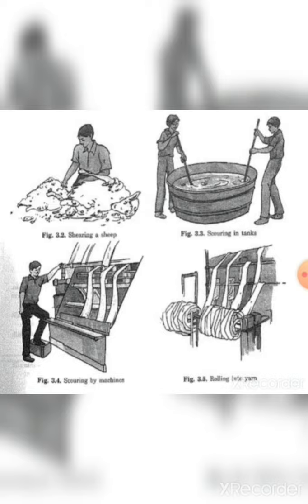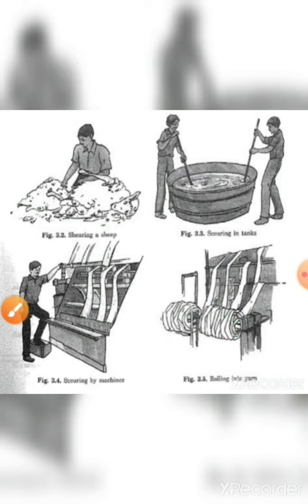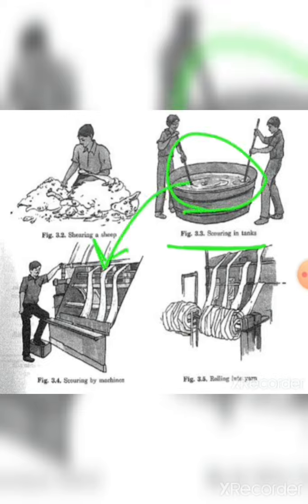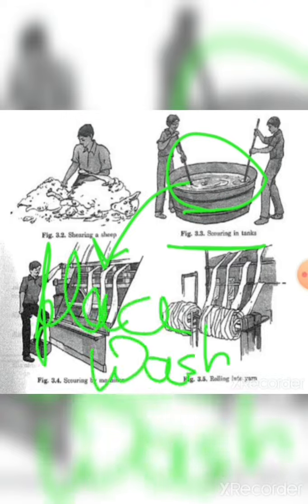So let's start. Now, in the first picture, you can see shearing of a sheep. Over here, the fleece of sheep is shaved. The second one is scouring in tanks. This is a very important topic, where fleece washing takes place.